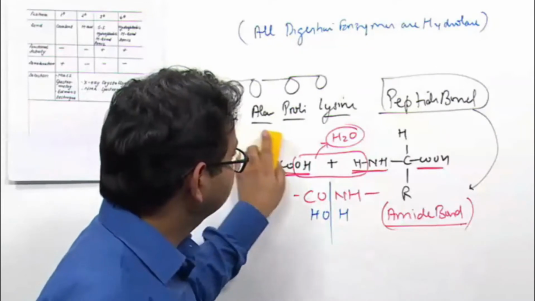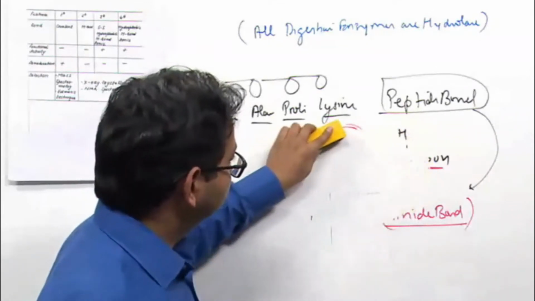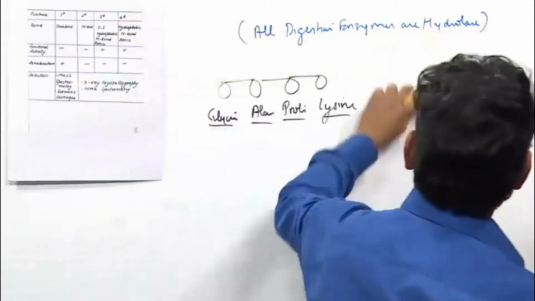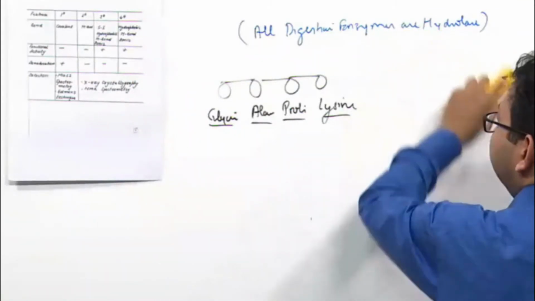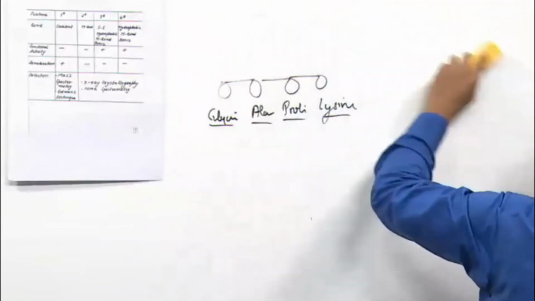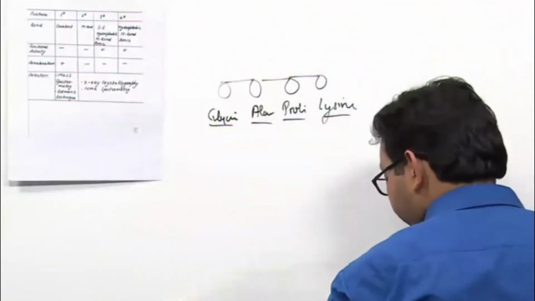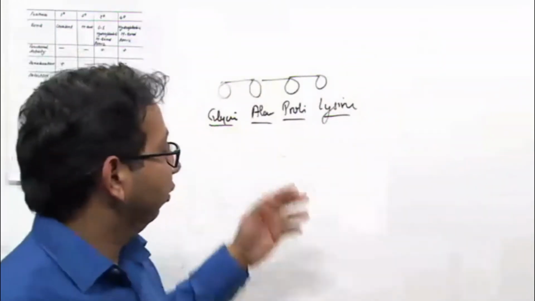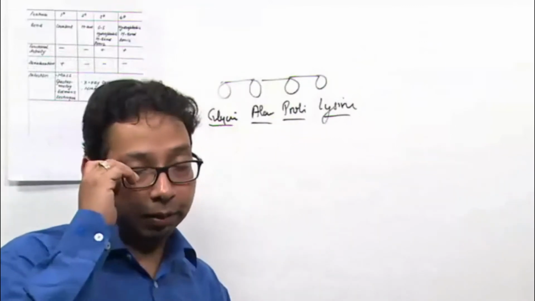Now we leave it. The point is that whenever two amino acids join, they are joined by an amide bond, and amide bonds are covalent bonds. Again we come to our main topic, the structure of protein. Suppose I gave you this protein having 4 amino acids and asked what is the primary structure of this protein.